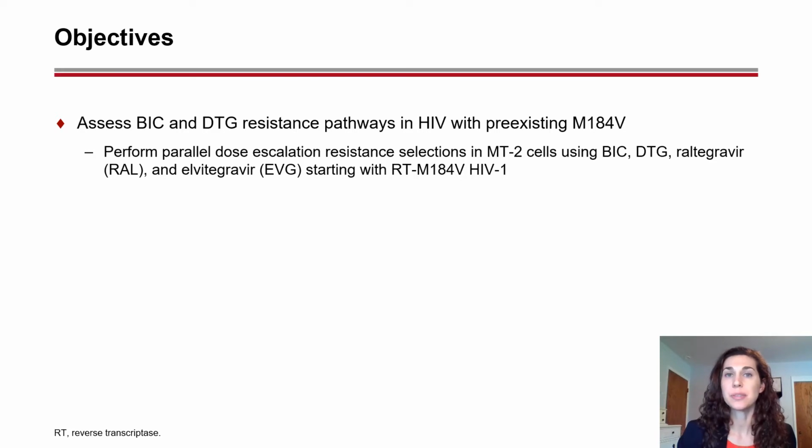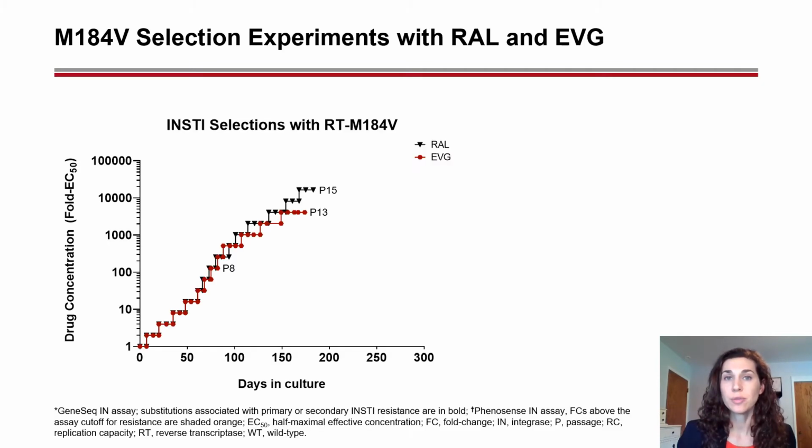For our study, we sought to assess BIC and DTG resistance pathways in HIV with pre-existing M184V by performing parallel dose escalation selections in MT2 cells using BIC and DTG as well as raltegravir or RAL and elvitegravir or EVG as controls. First, in the RAL and EVG controls, the selections progressed at similar rates. In these experiments, drugs began at 1x the EC50, and when viral breakthrough occurred, the supernatants were harvested and used to infect fresh cells at twofold higher drug concentrations, which we refer to as increasing the passage number, abbreviated here as P.